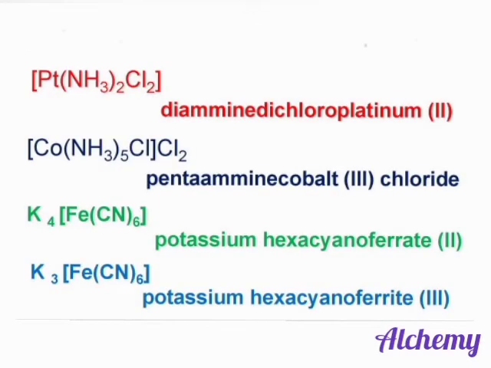Now we have to find the number of ions for the following compounds. For the first, the answer will be 1 itself because there are no counter ions. In the second example, the answer will be 3: 2 Cl minus ions and the coordination entity. The third example, the answer will be 5. In the last example, the answer is 4: 3 K plus ions and the coordination entity.